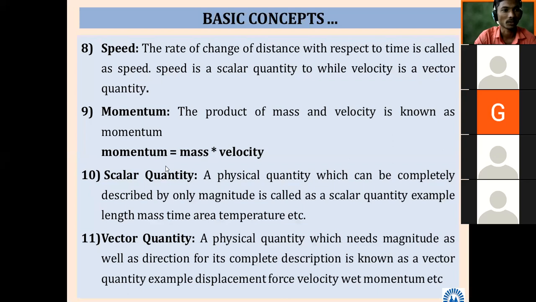Momentum: there are certain terms in our subject which may feel a little confusing. Here you have to remember two basic formulas. One is force, F is equal to m into a, mass into acceleration. And by what letter do we denote momentum in physics? P. What is the formula for momentum? P is equal to mv, correct.